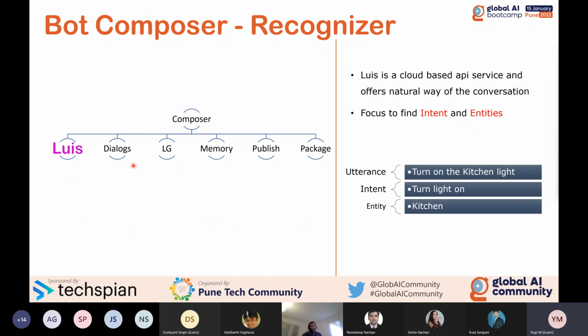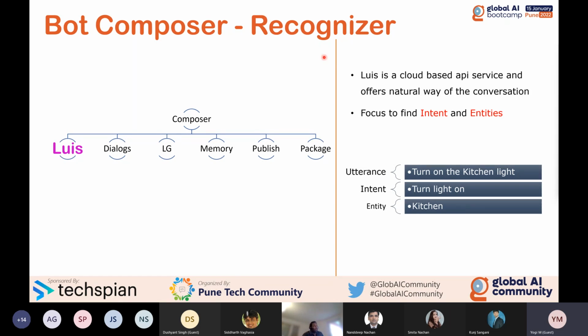So the first part is we are going to talk about Recognizer. In each software or each application, input is an important one. Somehow the user has to communicate to your software or language. Based on the input, your logic or your workflow will execute. In Bot Composer or Bot, the Recognizer takes care of this job.